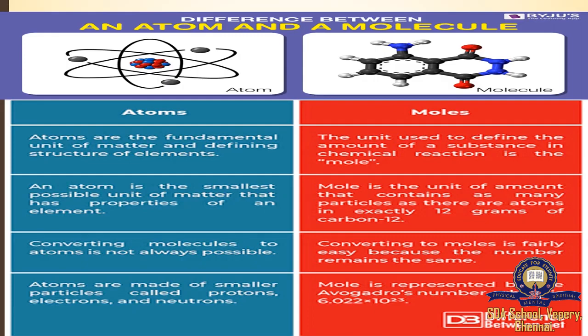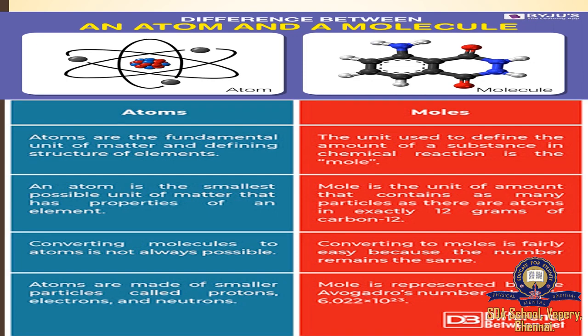So all elements show the properties of an atom. In molecules, the unit used to define the amount of a substance in a chemical reaction is the mole. Mole is the unit of amount containing as many particles as there are atoms in exactly 12 grams of carbon 12. Here the molecule is a combination of the elements present in it. Converting molecules to atoms is not always possible. Converting molecules to moles is easy because the number remains the same.